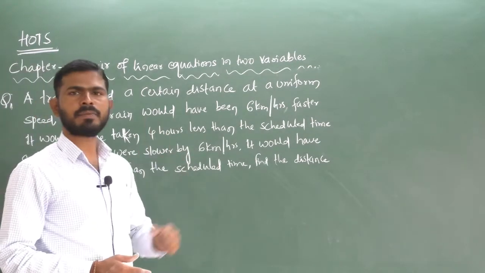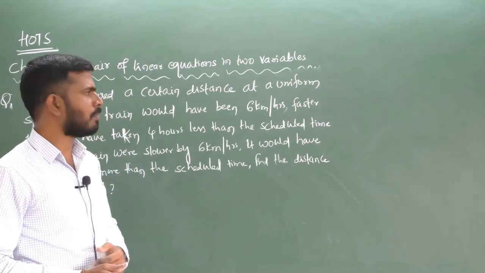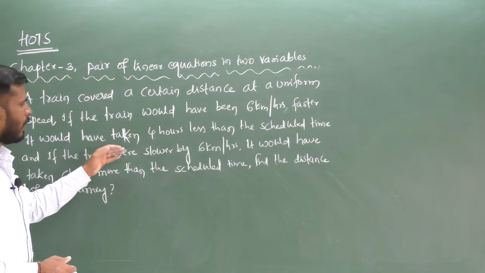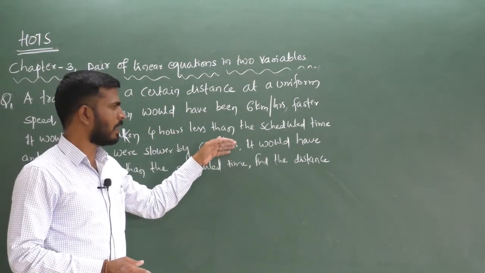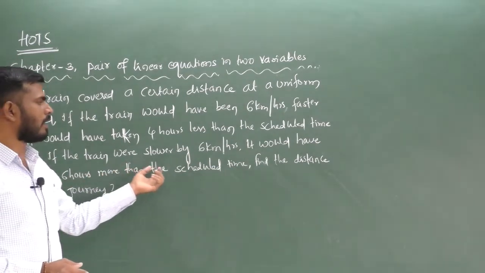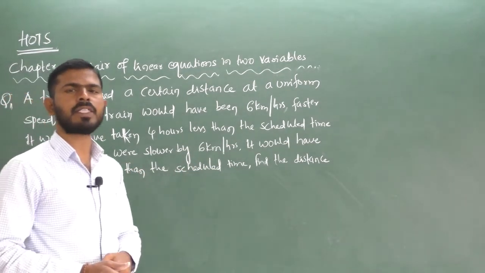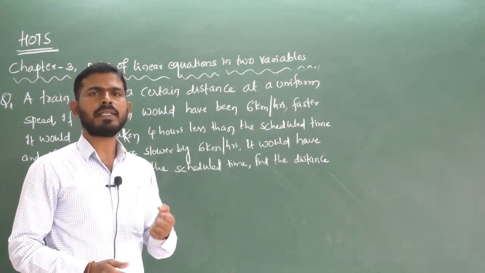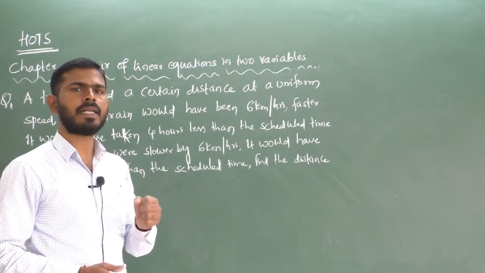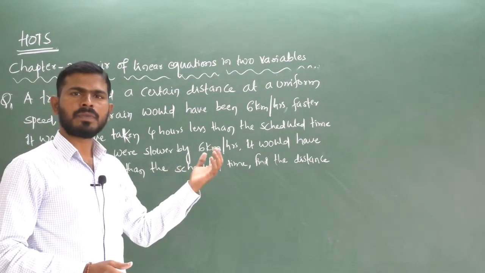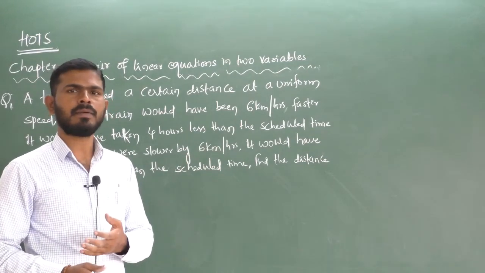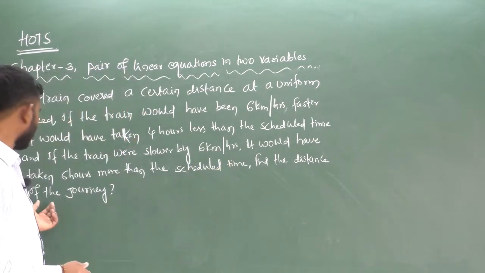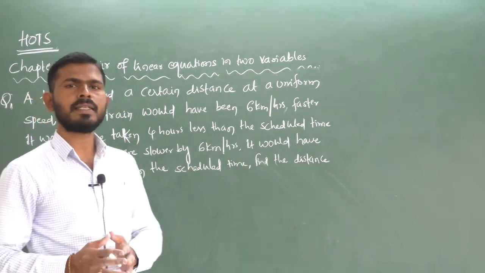Suppose you have to increase the speed, it means you take less time to cover the distance. The next condition given is, if the train were slower by 6 km per hour, it would have taken 6 hours more than the scheduled time. Suppose we decrease the train speed, it means it will take more time. So you have to find the distance of the journey, the total distance equal to how much.